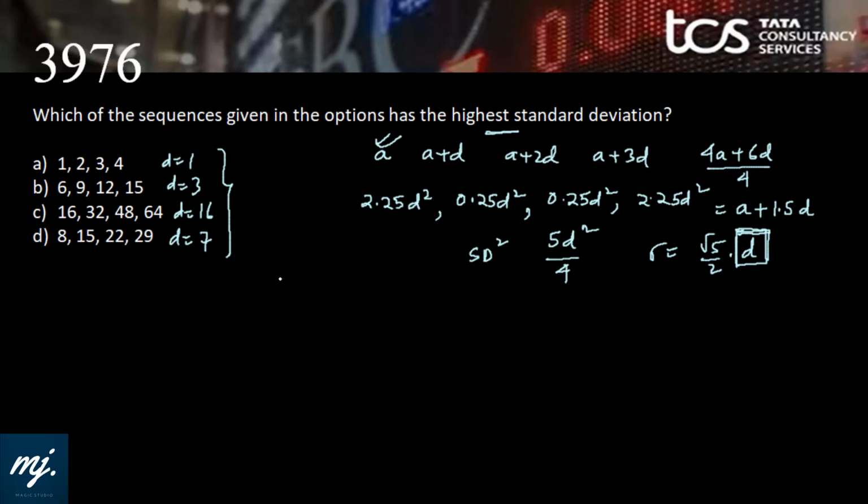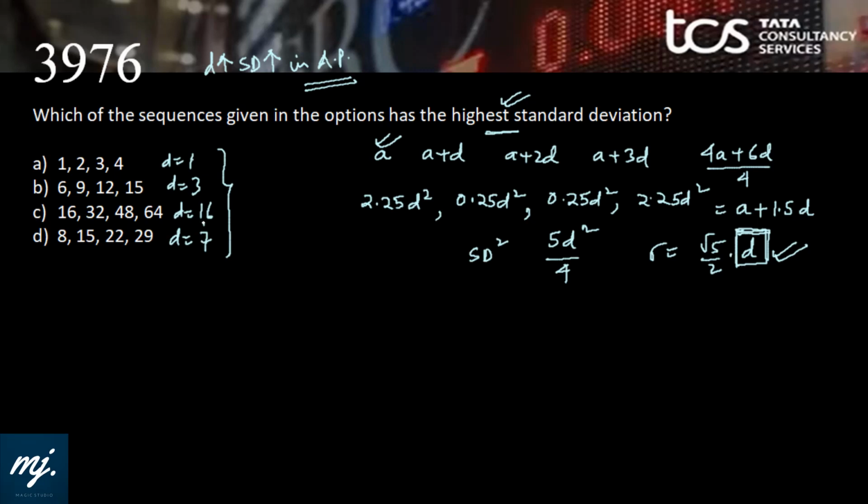When a series of arithmetic progression is given, the progression having the highest common difference will have the highest standard deviation. As D increases, standard deviation increases in case of arithmetic progression. If you remember this, then answering these kinds of questions would be just a cakewalk. So here the common difference is highest with series C, irrespective of whatever be the A or the first term. Standard deviation directly depends upon what? It depends upon the common difference.